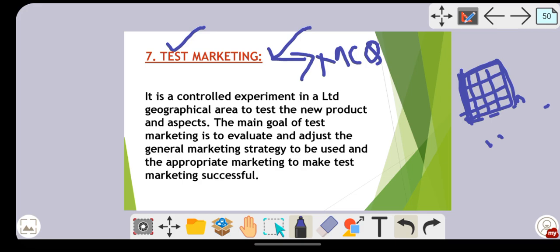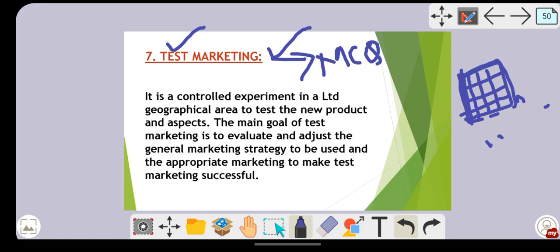Because it is a sample, on the basis of that sample the doctor will give the review whether the medicine was effective or not. And even if you go to any store, there will be some samples which are kept, and it will be clearly written as sample, not for sale.